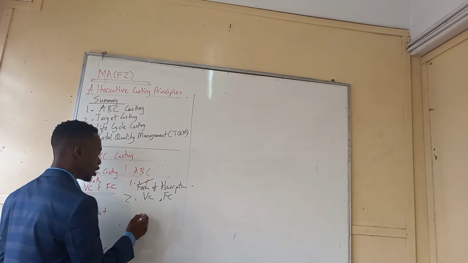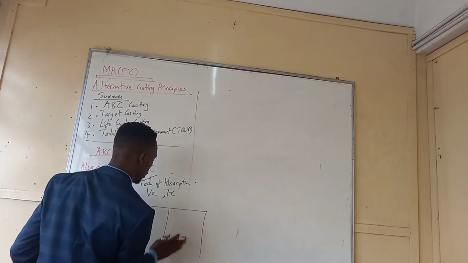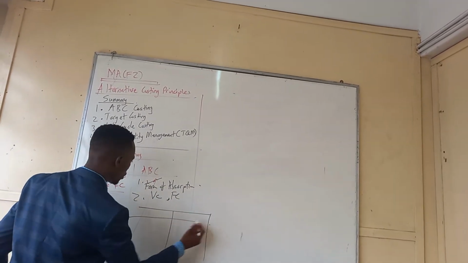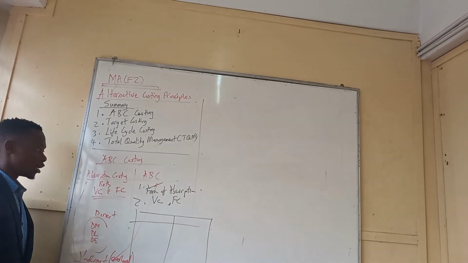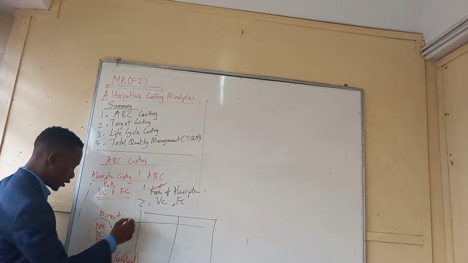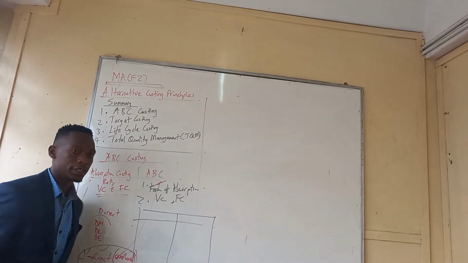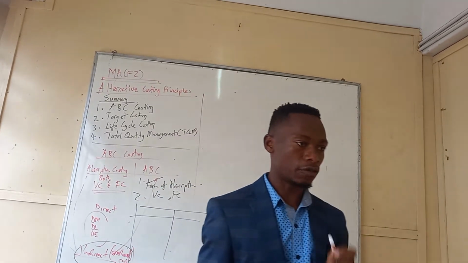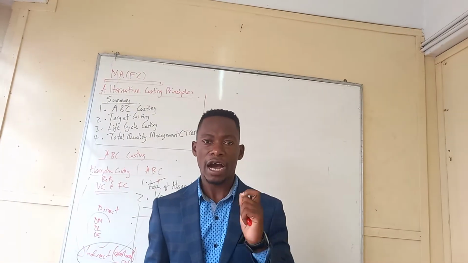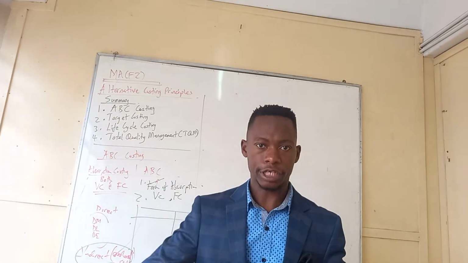I can give you some examples on activity-based costing. Since this method focuses on indirect costs, it is most applicable when we have high levels of indirect costs, when we have high levels of overhead costs.